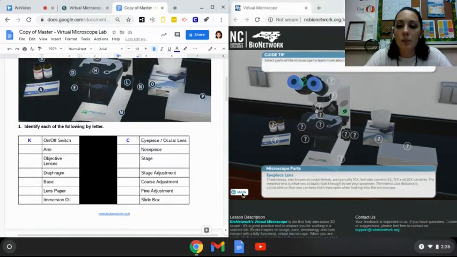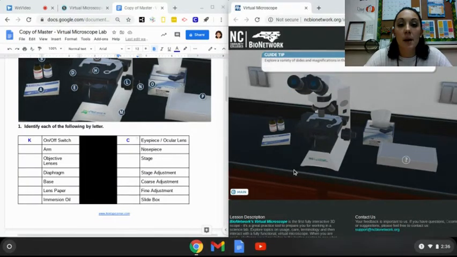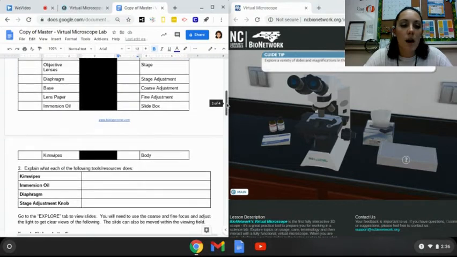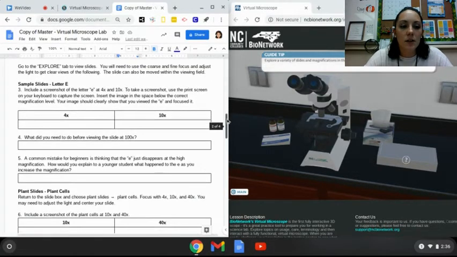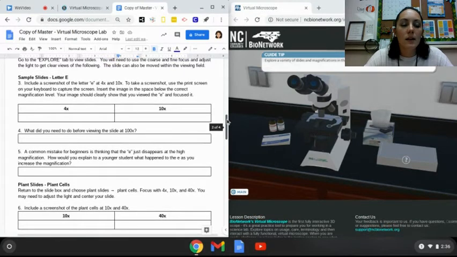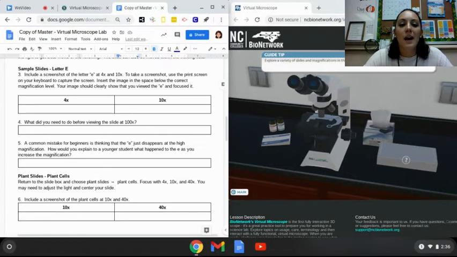This is going to take you back to our microscope, but this time we're going to actually get to use it. So if you scroll down on your document, you'll have to fill out the chart, and there's a couple questions you'll have to type in and give the definition or explanation of what these tools are. So that'll be in the Learn section as well. Then in the Explore section, we're going to start with our sample slide letter E, just to get set up with the microscope and be familiar with how we use it.